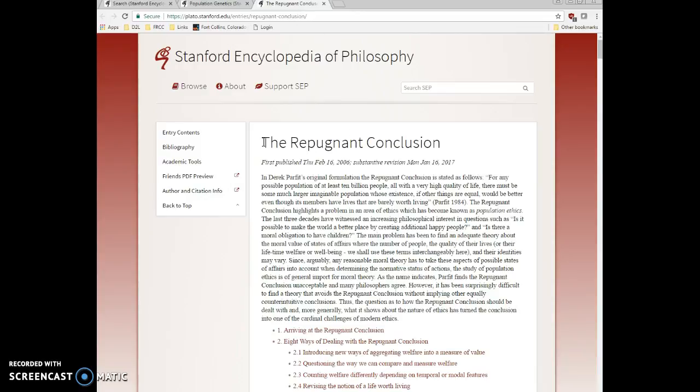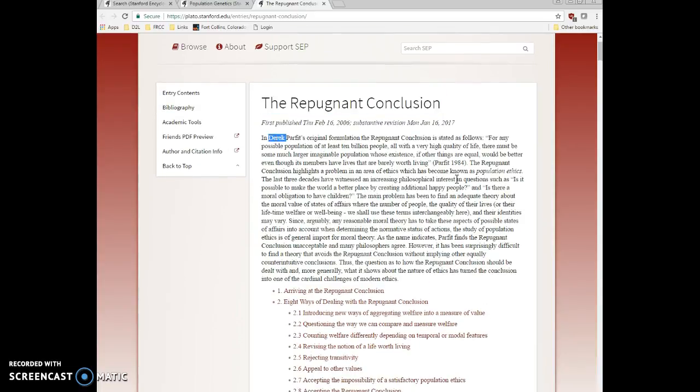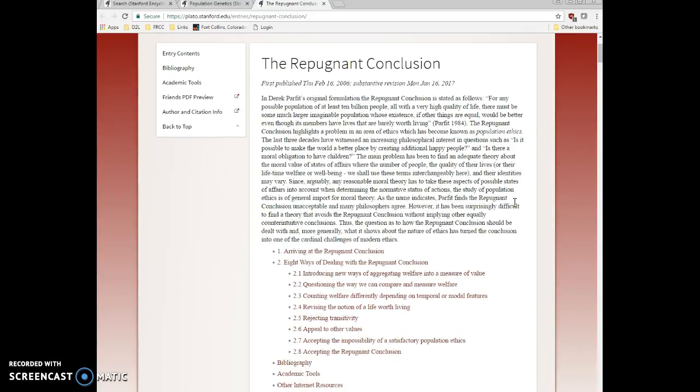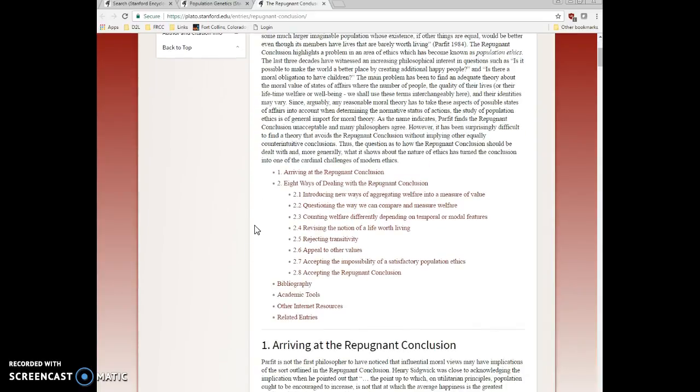Looking into the repugnant conclusion, this one does seem to address the issue question of population control. And so it gets into population ethics. I notice Derek Parfit seems to be a philosopher who's first identified this conclusion. And so I'm beginning to find people, search terms, and other ways of addressing the question. So reading through here will give me an idea of what some of the philosophers are saying about this issue.